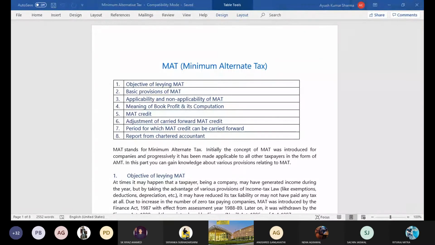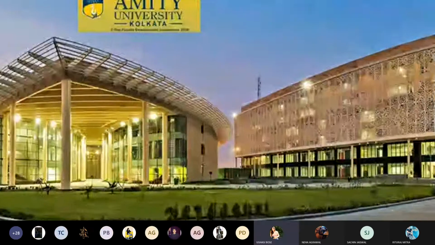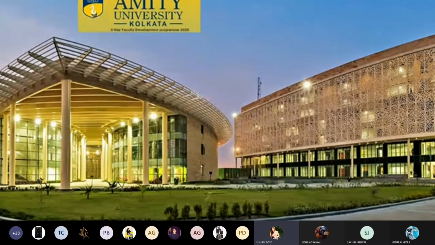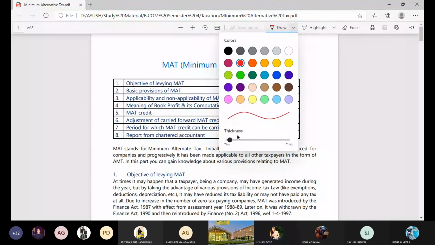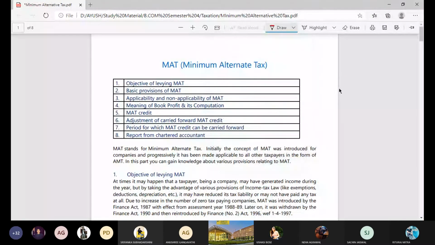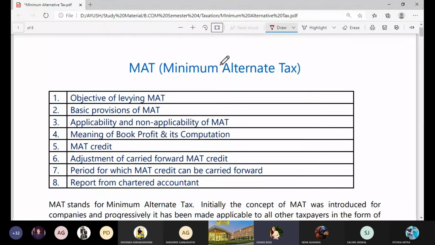Hello, sir. Proshun is having some problem to join the group. No one can invite him either, and he cannot join it too. I know. I think there is some issue with his registration. He has to clear that. Okay, ask him whether he has cleared all his registration process or not. Okay, sir, I'll ask him now. Thank you.